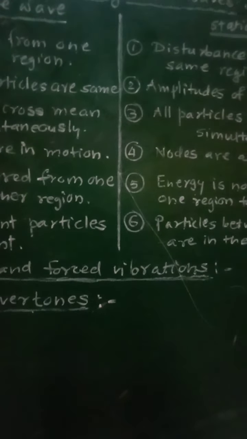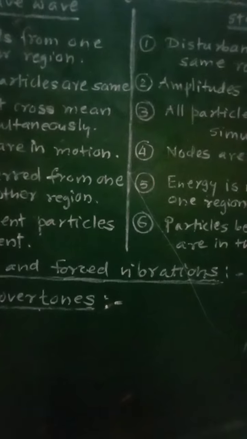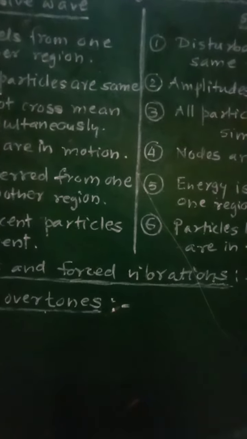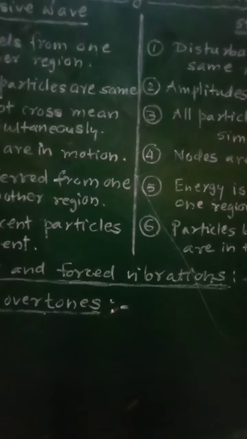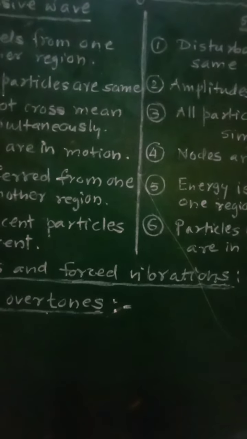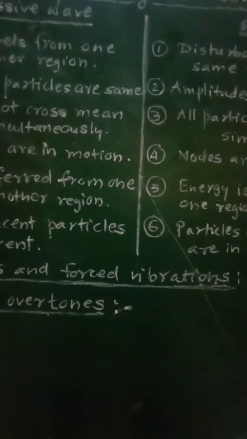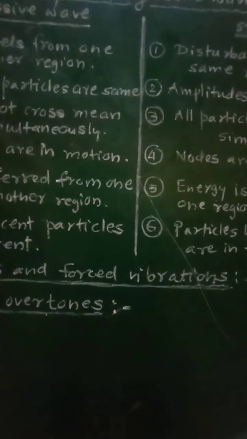That is, continuously force will be acting on that body. These vibrations are forced vibrations.